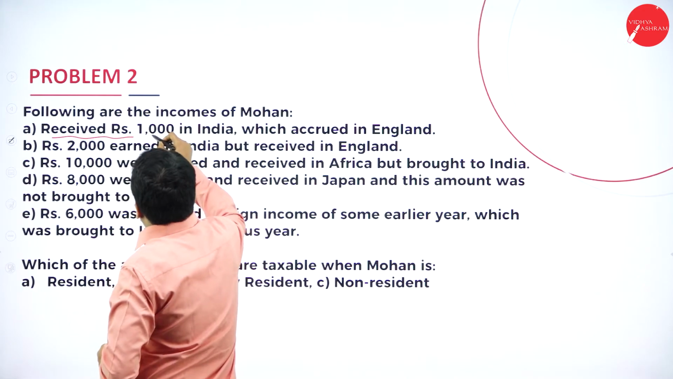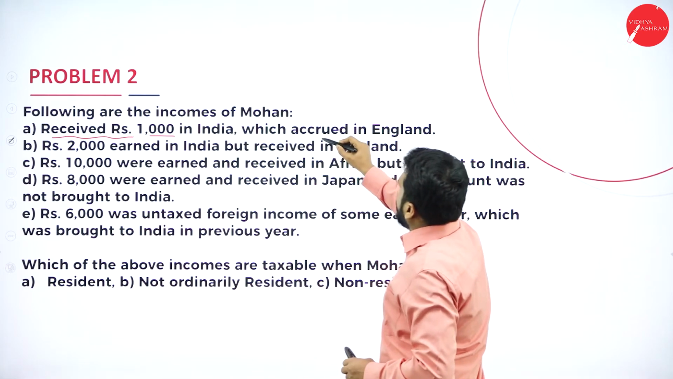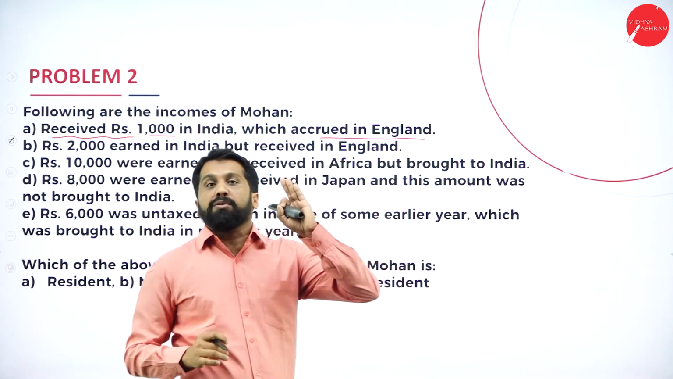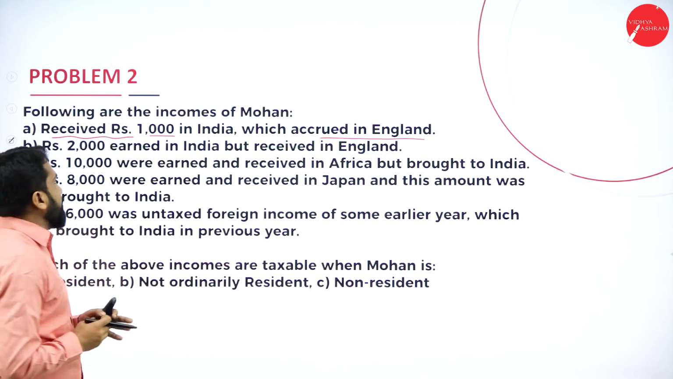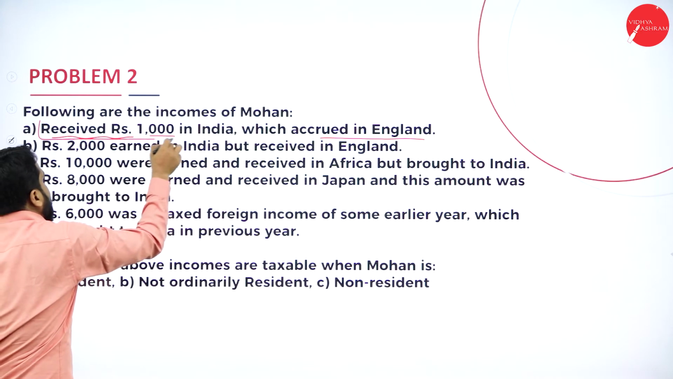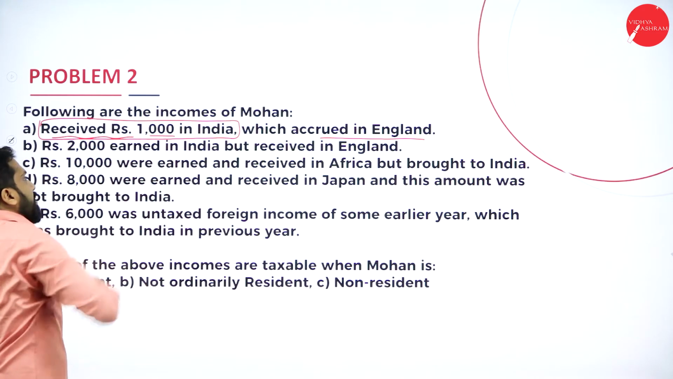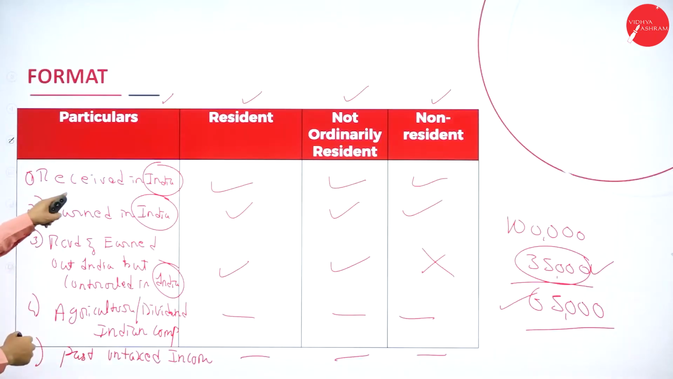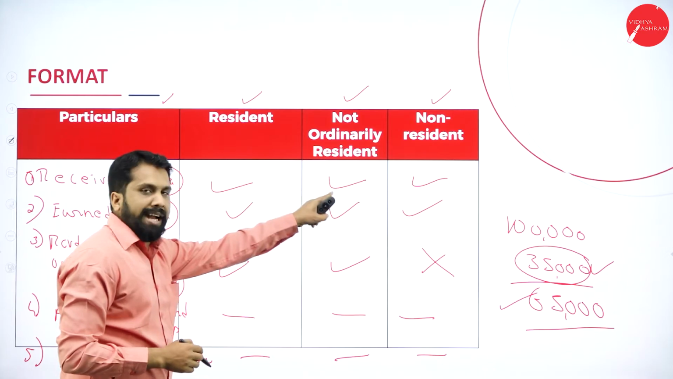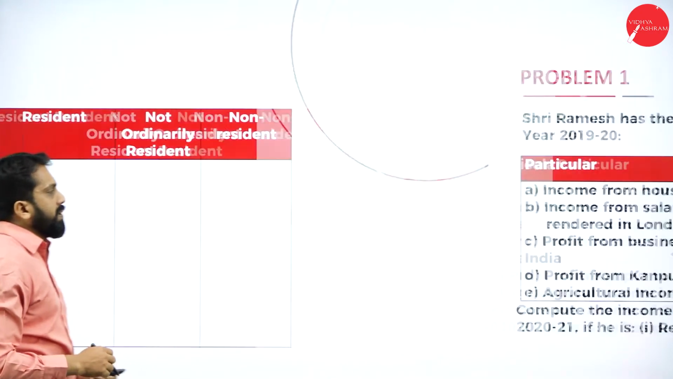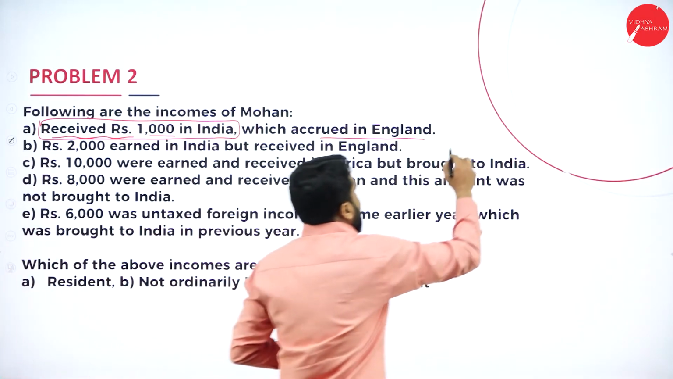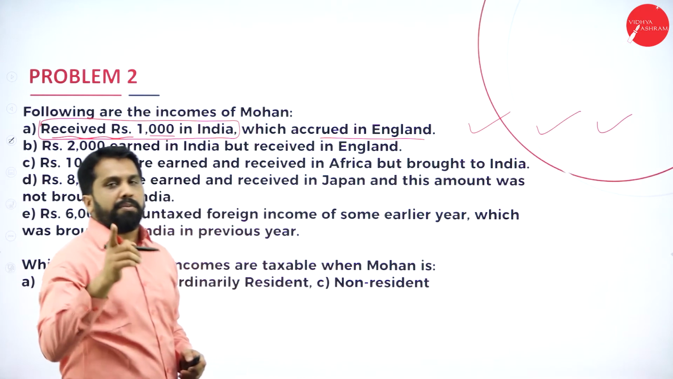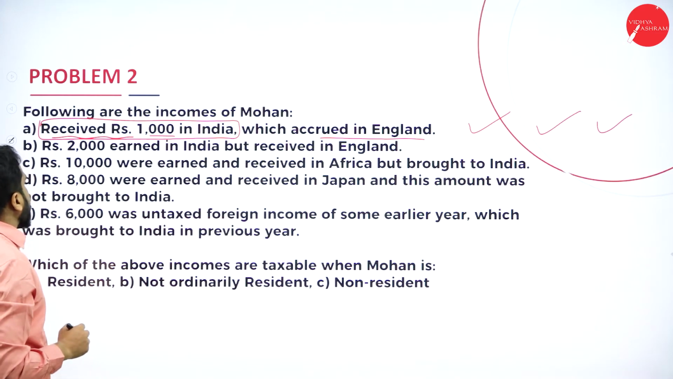Rupees 1000 received in India, which accrued in England. So forget about accrued in England. What is the concept? Received in India. I'll go back to your format. Received in India: taxable, taxable, taxable. Simple. So for all the 3 cases, taxable, taxable and taxable. Hope you understood now.